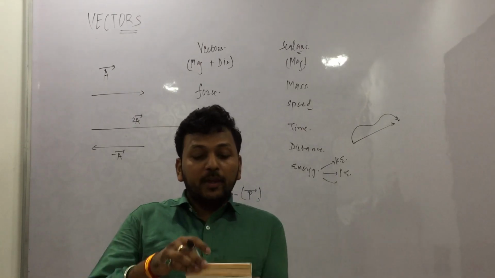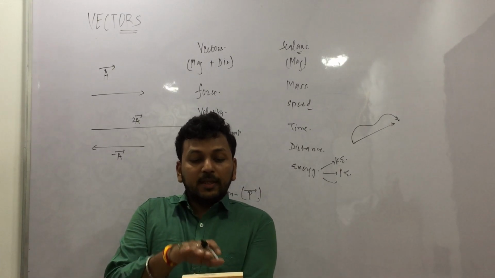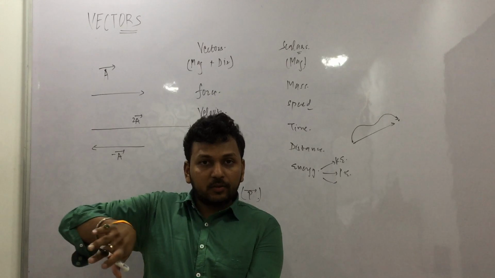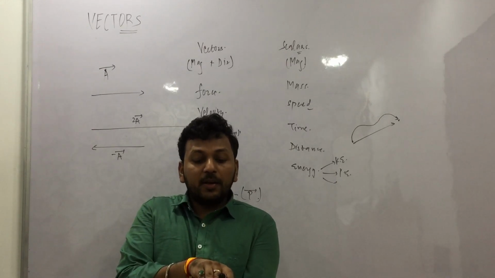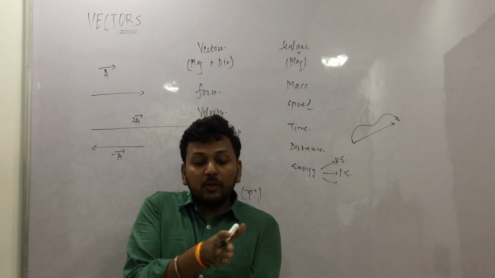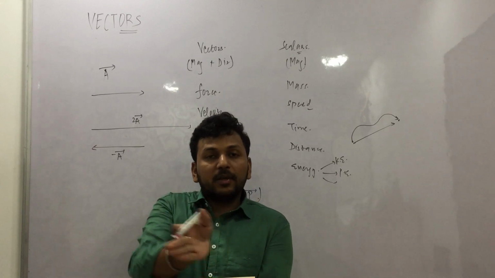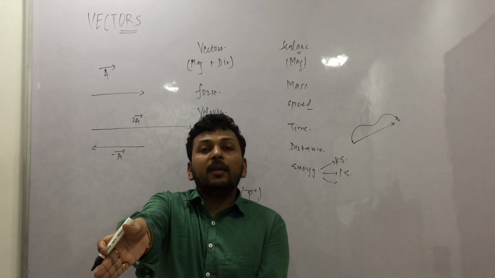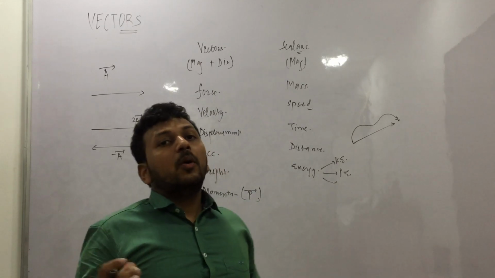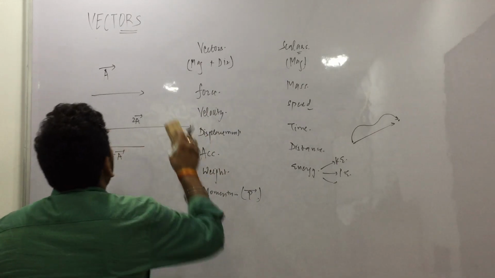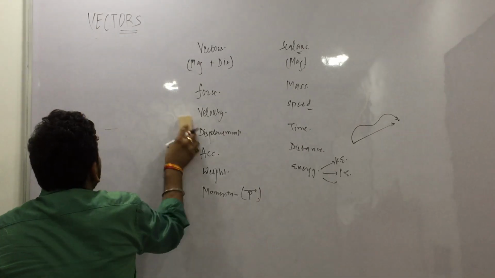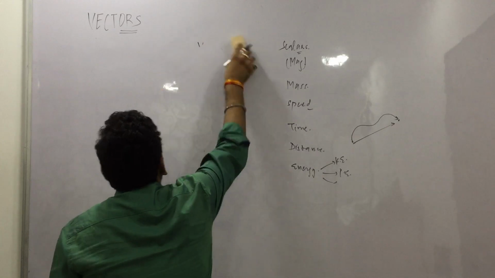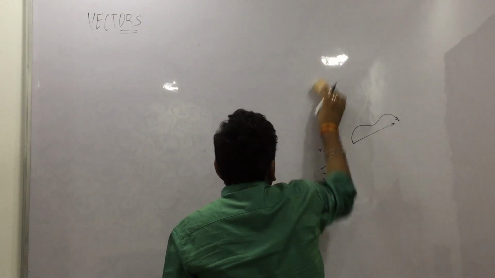Okay. If I apply 2 Newton force in this direction and 2 Newton force in this direction, so 2 forces are applied on it, where will it go? It will go in the diagonal direction, right? 2 Newton is here, 2 Newton is here, it will go in between. So the parallelogram law is the law which defines the addition of vectors. These are what vectors and scalars are. This is the difference.